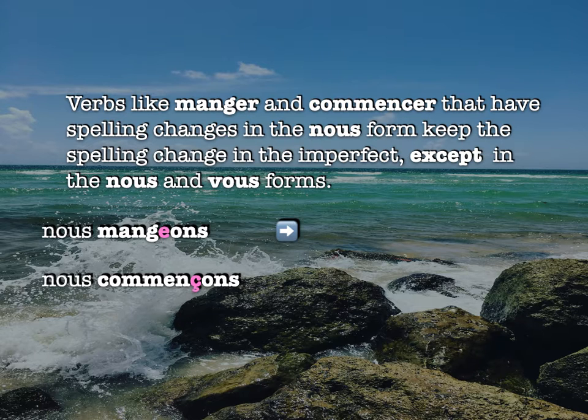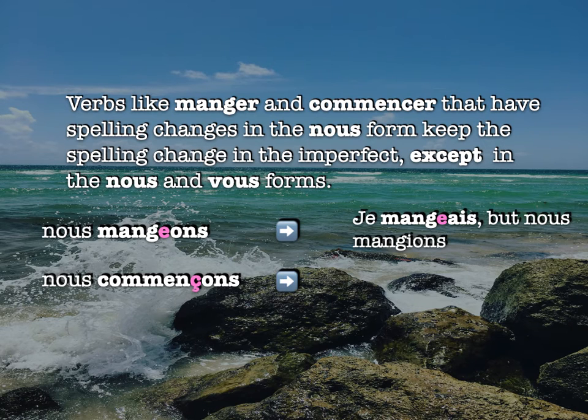However, when we take off the endings, we're making imparfait. If we're conjugating for the nous and vous form, we don't need to keep the E or the accent. So for example, je mangeais, but nous mangions. I keep the E in the je form because it's inside the shoe, and I need the E to make the manger sound. Otherwise, it would be mangais, which is wrong. We want mangeais. But in the nous form, I don't need the E because the I already makes that sound. Mangions. I don't need an E there.